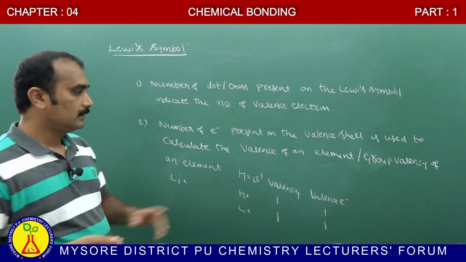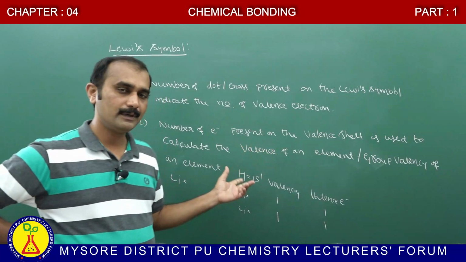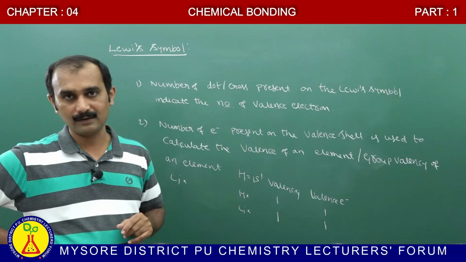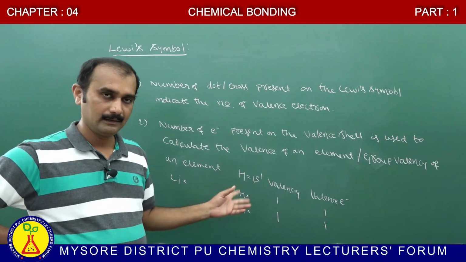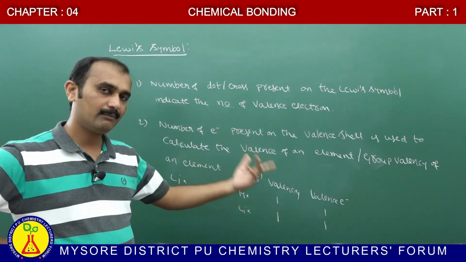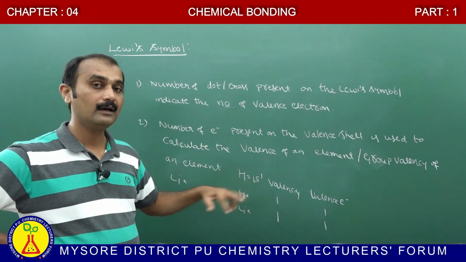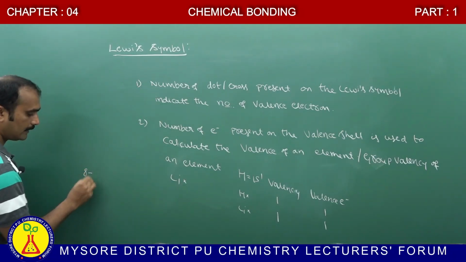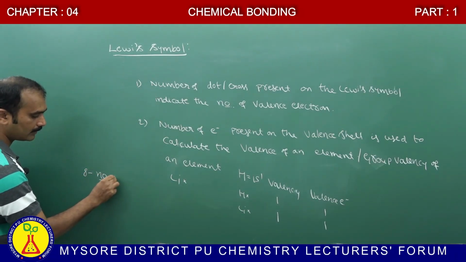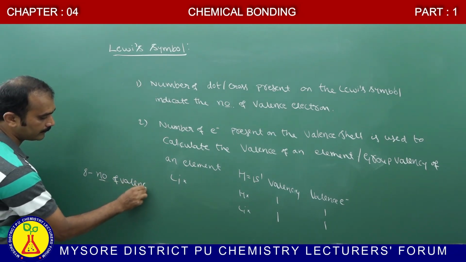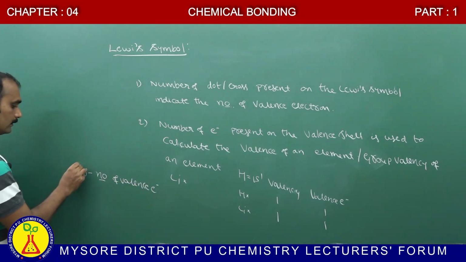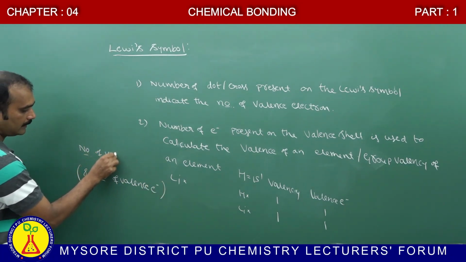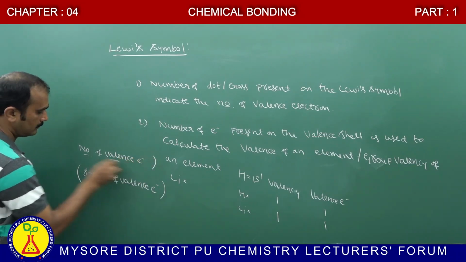Good. But what do you mean by valency? Valency means either the number of valence electrons or 8 minus the number of valence electrons.